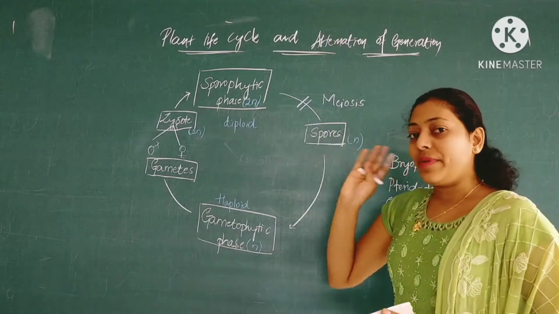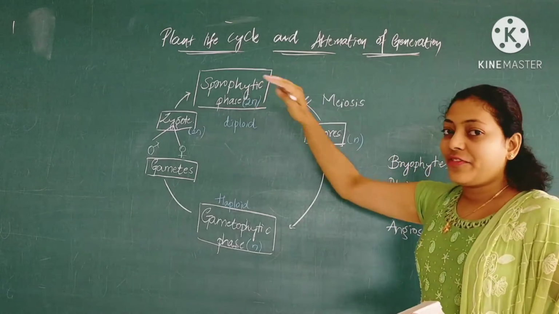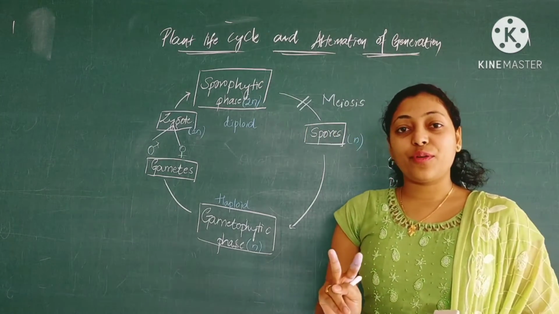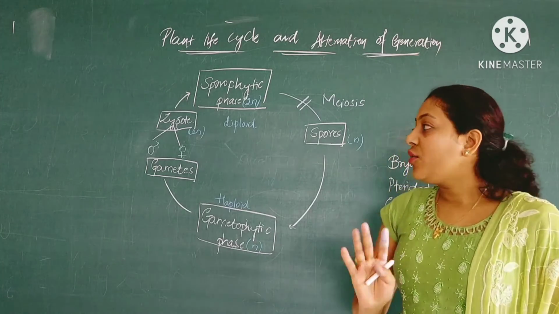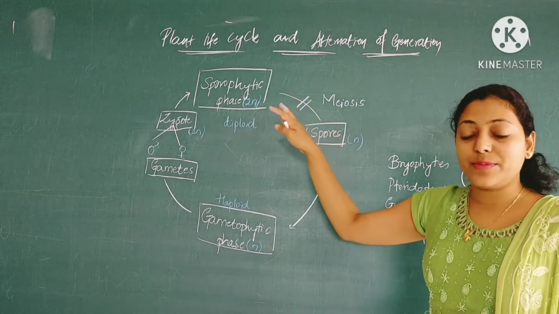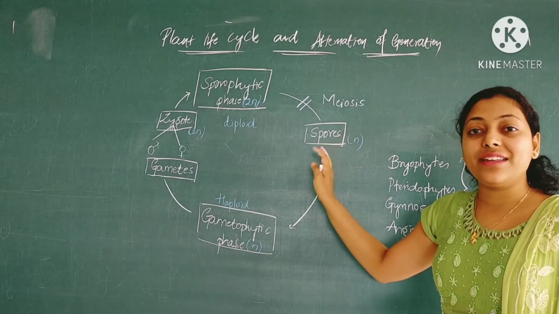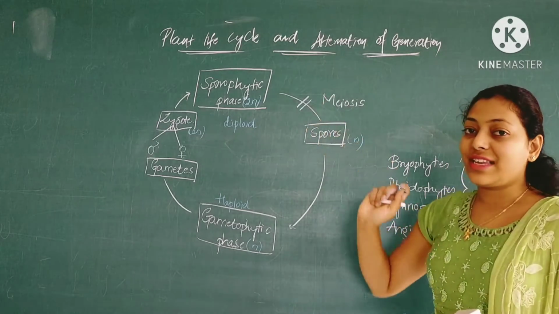Just make sure you remember certain things: the sporophytic phase consists of the diploid number of chromosomes, that is 2n, and the sporocyte produces spores. The sporophytic phase produces spores, but the spores are haploid in number, that's why meiosis takes place.